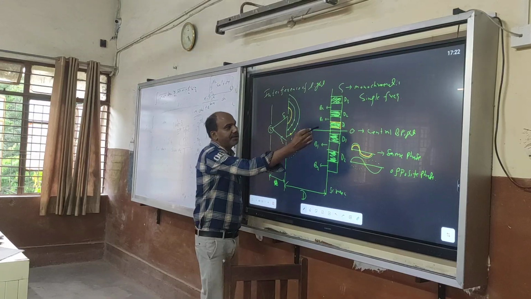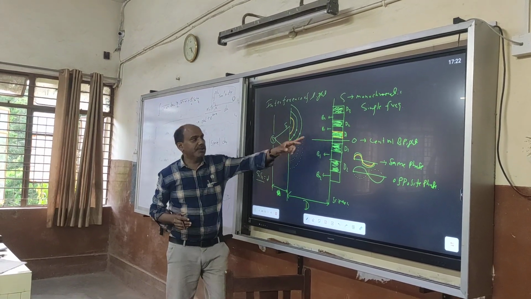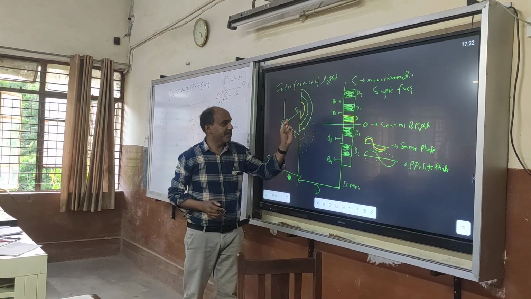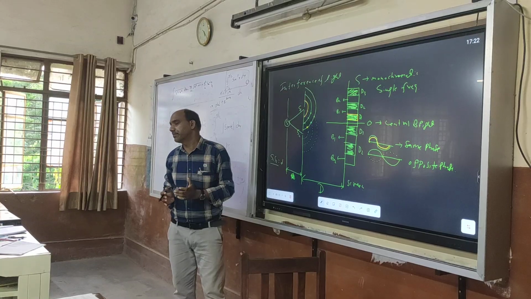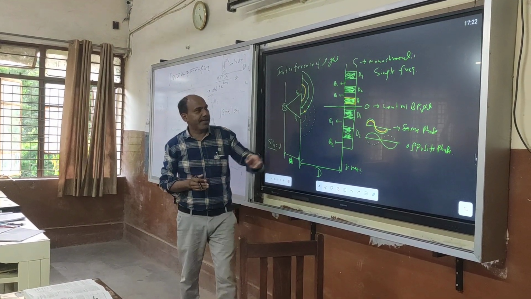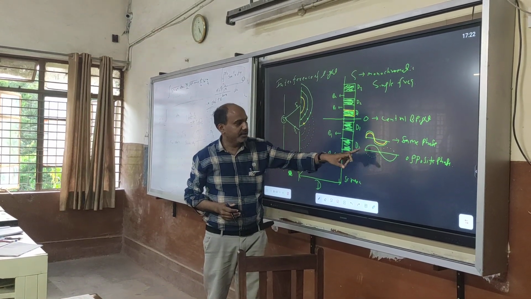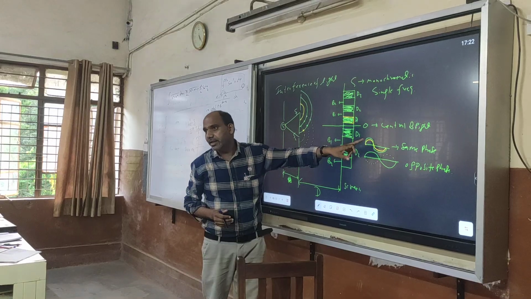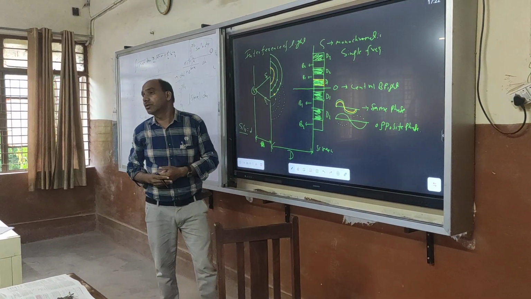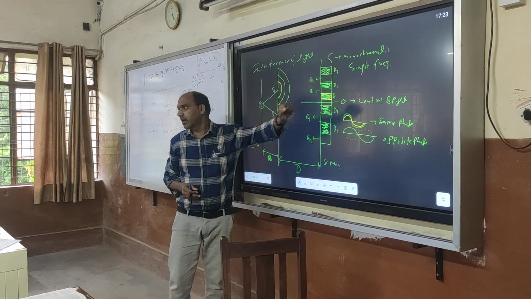D1 is the first dark fringe. First dark means at this point the path difference between light reaching from S1 and S2 is not the same, meaning they are reaching in opposite phase. Opposite phase means their amplitudes cancel out like this. Two waves are in opposite phase, this amplitude along this direction and this along this direction. So the resultant intensity is 0 here at D1. So D1 is known as the first dark.